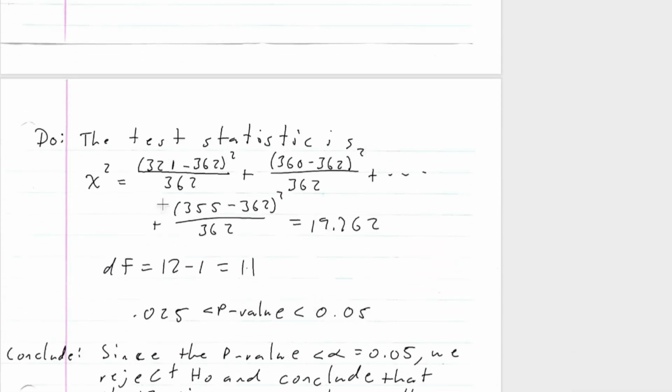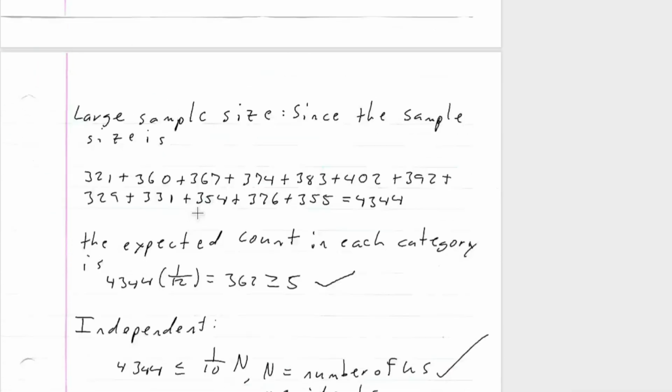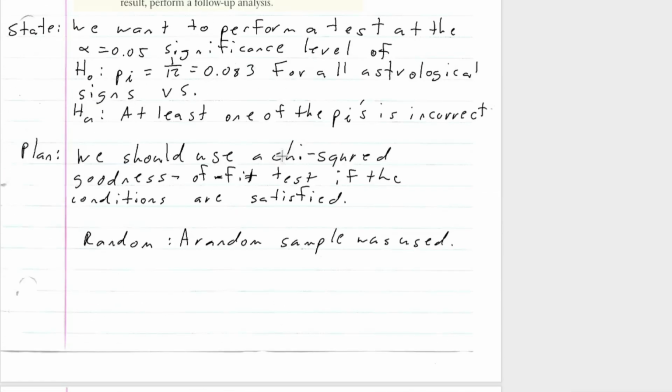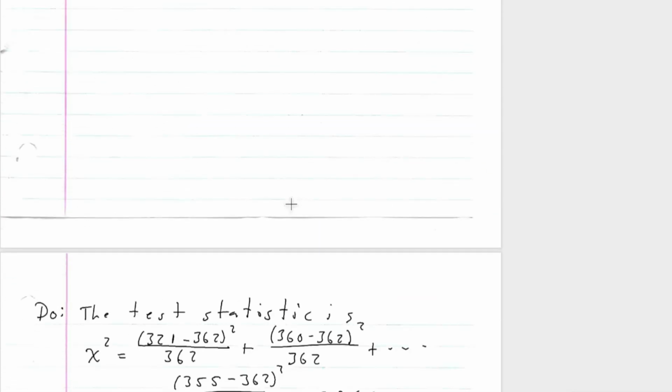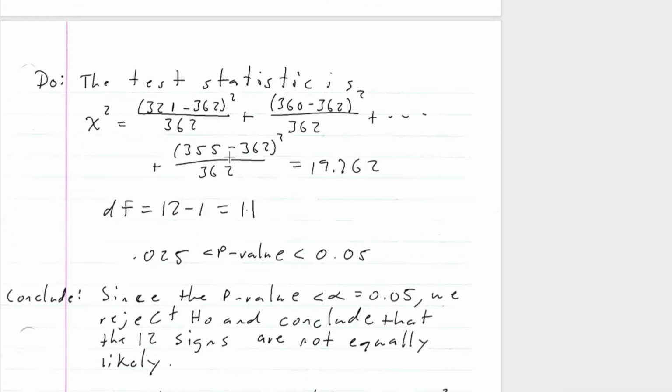So here's the test statistic. Remember, for chi-squared, it's the actual count from the sample minus the expected value for that specific one, squared, over the expected. And we do that for every single one, right? So remember, Aries was 321, Taurus was 360, and the last one, Pisces, was 355. Doing that, the chi-squared statistic is going to be 19.762, with 12 signs minus 1, which is 11 degrees of freedom.